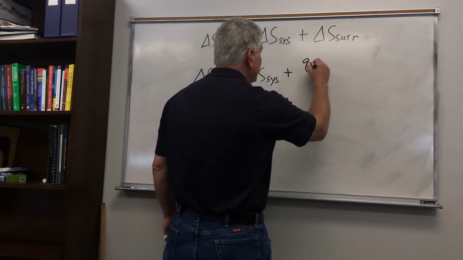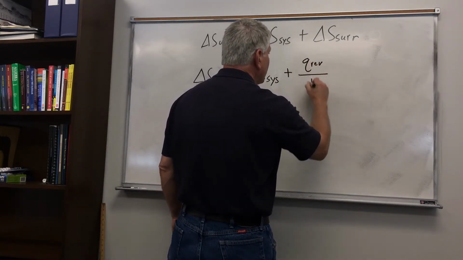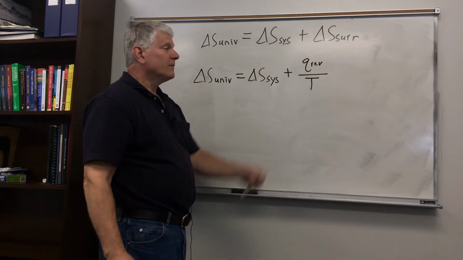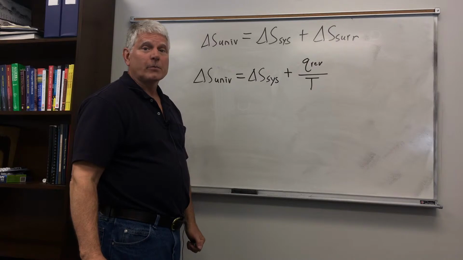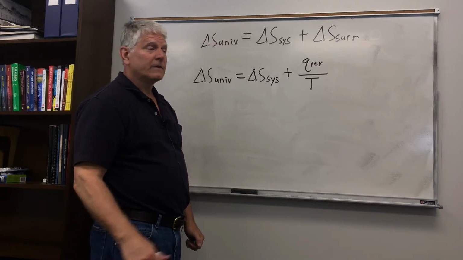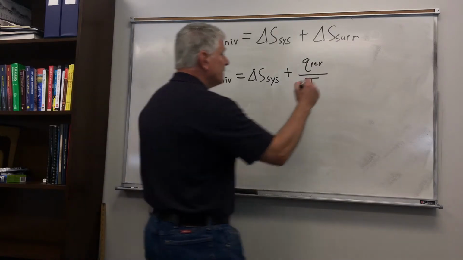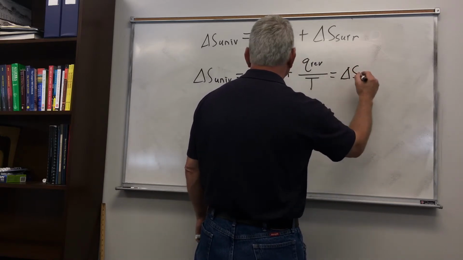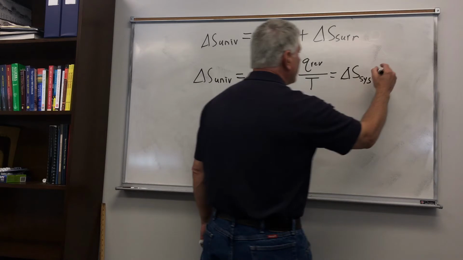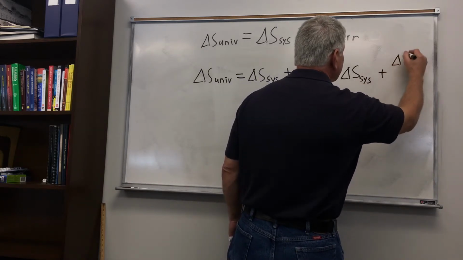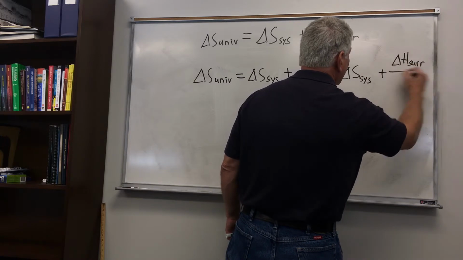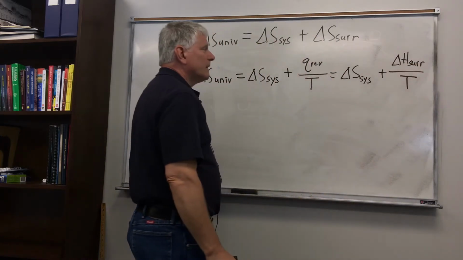So this is Q reversible over the temperature. Now, Q reversible, if it's done under conditions of constant pressure, is delta H, the change in the enthalpy. So this is delta S for the system plus delta H. Now this is for the surroundings divided by the temperature.